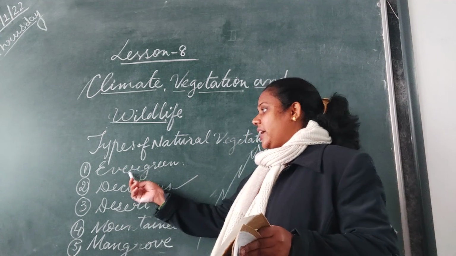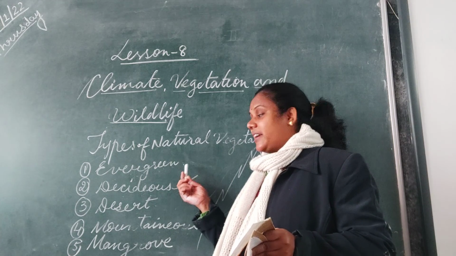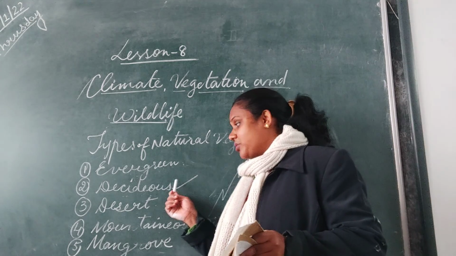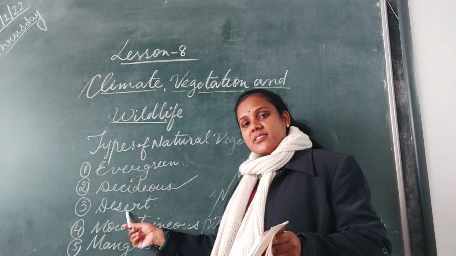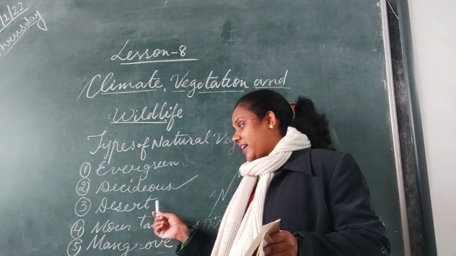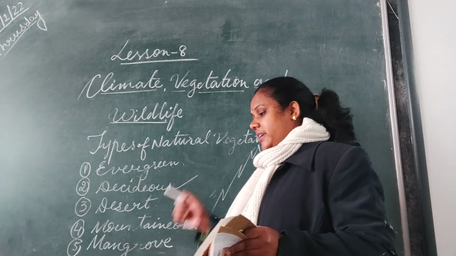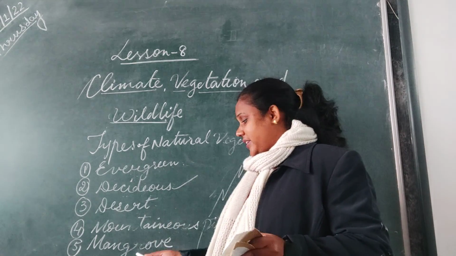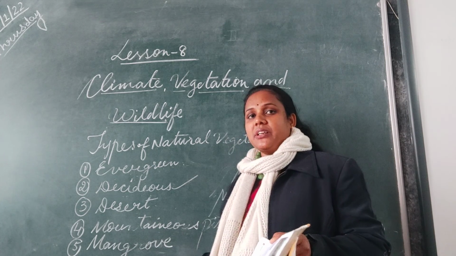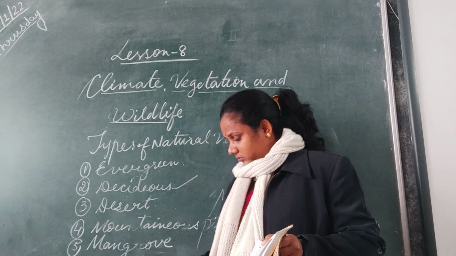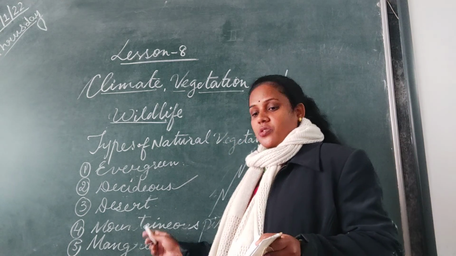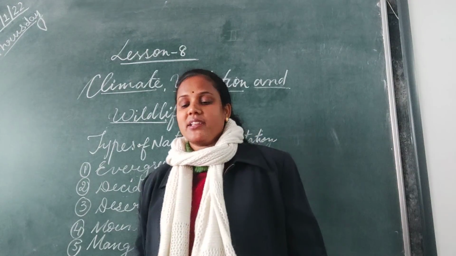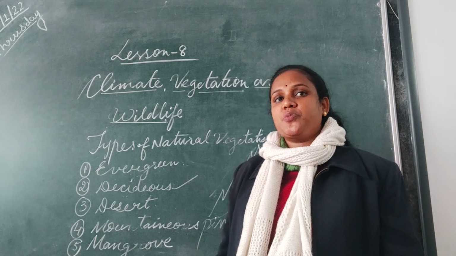The areas: evergreen, Andaman and Nicobar Island and Western Ghats also; deciduous, Chhattisgarh, Jharkhand, Bihar, Uttar Pradesh, Odisha; desert, we will find in Rajasthan and some part of Haryana; mountainous, we will find in the Himalayas or any mountainous area. Mangroves you will find in the delta area created by Ganga and Brahmaputra. So we have completed the types of vegetation in India and where they are found. It means we have different types of trees in India.